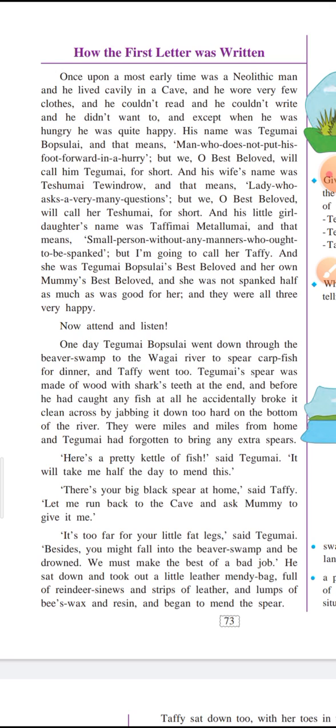So in the lesson, as we proceed, we will find that the father is referred to as Tegumai, the mother as Teshumai, and the daughter as Taffy. And she was Tegumai Bobsulai's best beloved and her own mummy's best beloved. That means she was very much loved by her father and her mother, and she was not spanked half as much as good for her, and they were all three very happy.